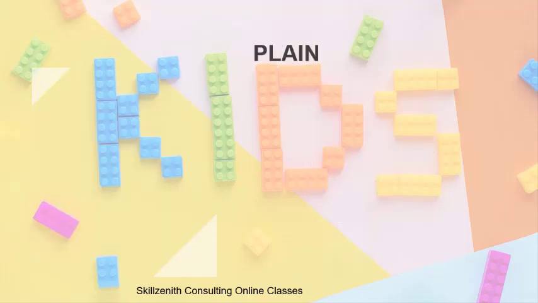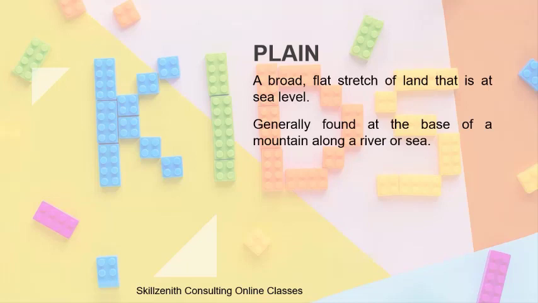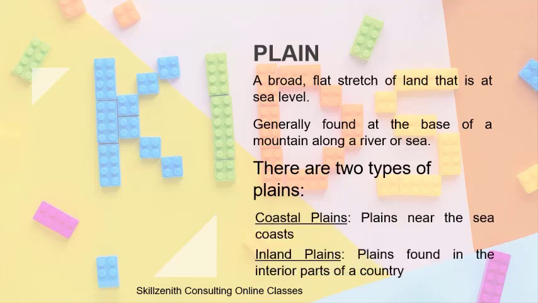Okay, the next landform that we are going to talk about is a plain. What is a plain? It's a broad, flat stretch of land that is at sea level. It is generally found at the base of a mountain, along a river or a sea. There are two types of plains, coastal plains and inland plains. It's very simple. What is a coastal plain? The plains near the sea coast are called coastal plains, and the plains found in the interior parts of a country, they are called inland plains.